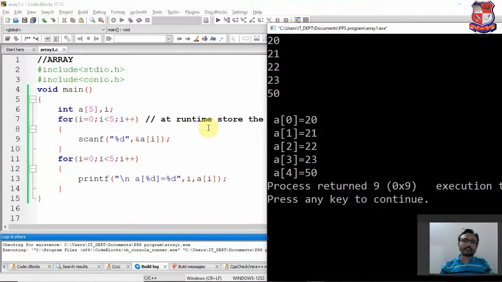We can create many programs with the array like this one. We can calculate the summation of the values from the array. Okay, so many programs can be done with the array. In the next video, we will see the multidimensional array, how to create the multidimensional array, and how to perform addition of two matrices in the array.